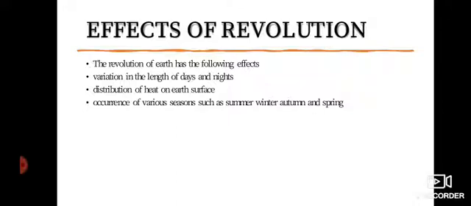In the same way, distribution of heat on earth's surface is also because of the revolution, because the hemisphere which is near the sun will experience summer season and will have more heat. And then occurrence of various seasons, as you know that due to the revolution of the earth, we experience summer, winter, autumn and spring. The hemisphere which is tilted towards the sun has summer season, and the other hemisphere experiences winter season, and this way.